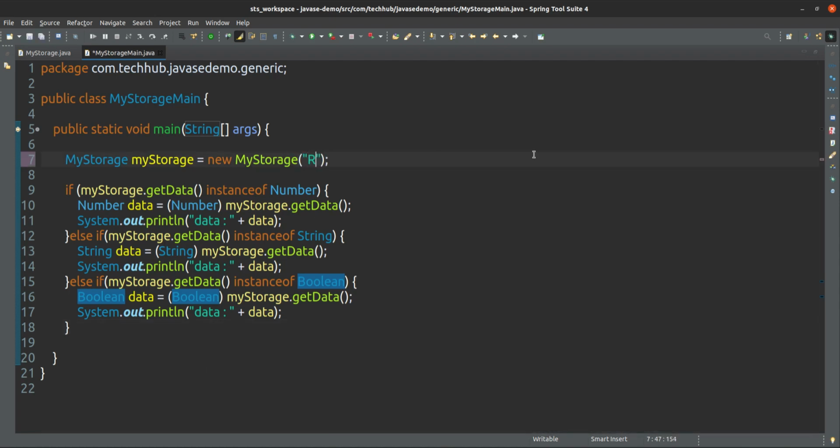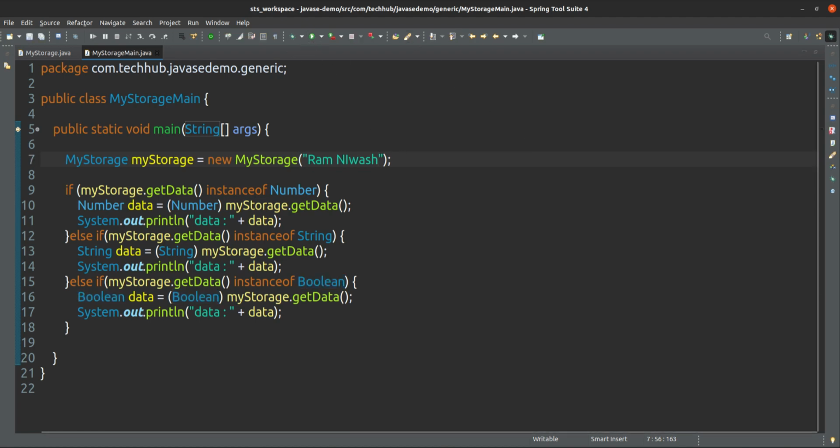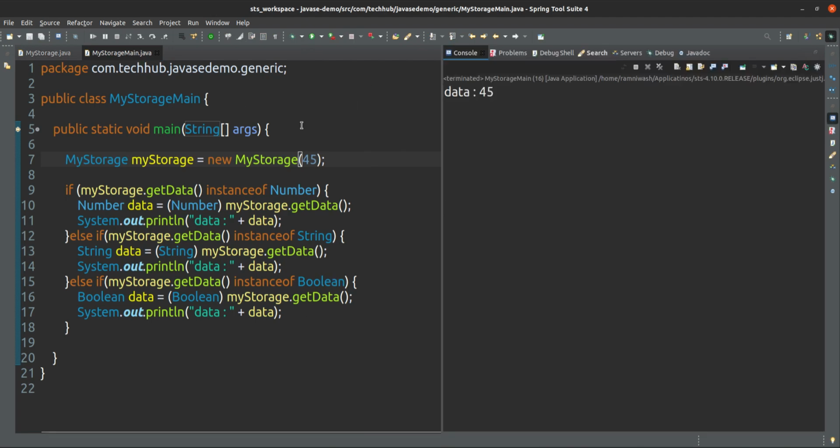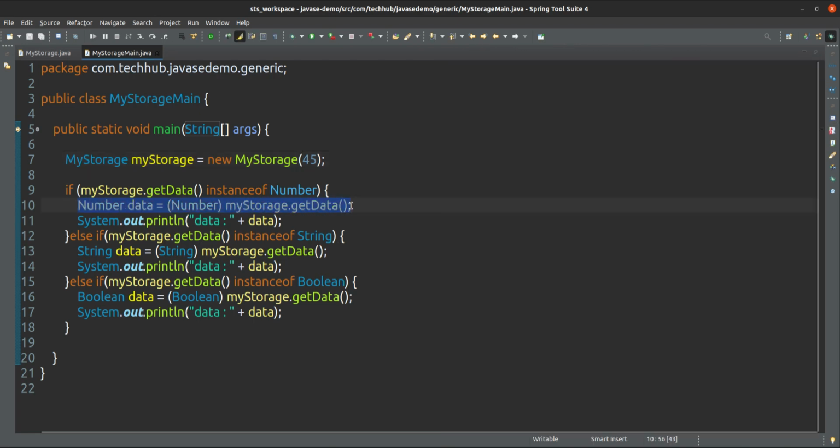You can store string, because you can store anything here. So to process that data, you have to be careful, because first you have to check whether this is a particular type or not. If it is a particular type, then only you make the typecast.